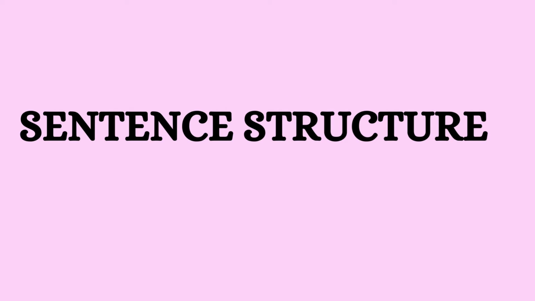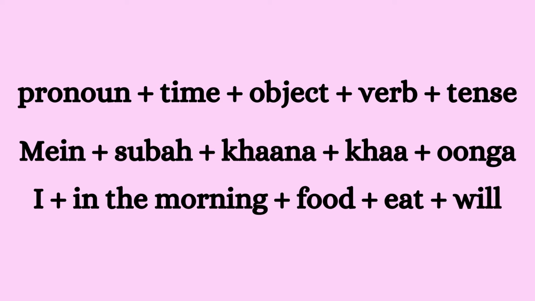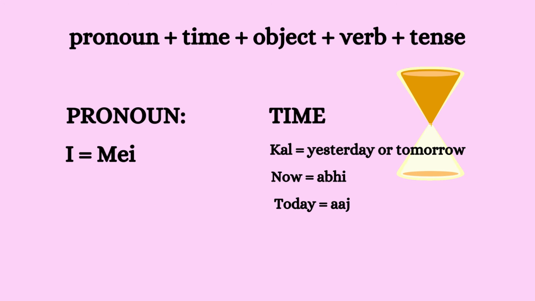So what is the basic sentence structure? The sentence structure is a pronoun, time if you want to tell the time, the object, verb and the tense. And the pronoun would generally be मैं or मैंने. And time for tomorrow and yesterday is kal, now is abhi and today is known as aaj in Hindi.